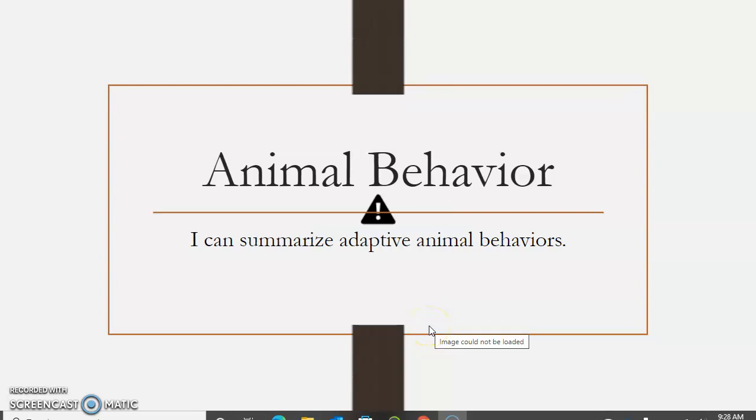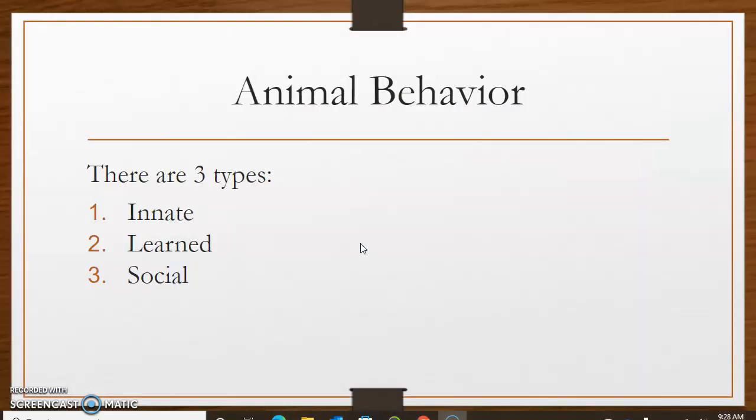Hey all, this is the second part of today's lesson, which is about animal behavior. We are going to talk about different behaviors in animals, and we will be summarizing them all. First, there are three types of animal behaviors: innate, learned, and social. Innate is the one which the animal is given by birth. They will have some things which they have by birth, and others learned over a period of time. They learn something in their life. And social, we are going to talk about that shortly.